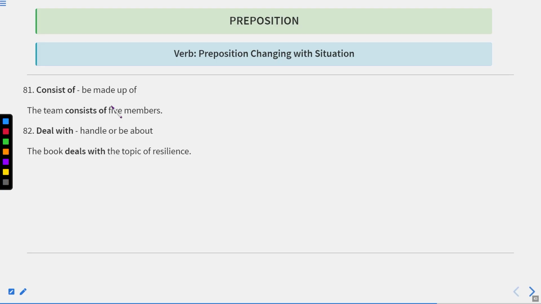Next one is consist of. That is, be made up of. The team consists of 5 members. And deal with, handle or be about. The book deals with the topic of resilience. Now let us move to the next one. Decide on or depend upon. Decide on means choose. They finally decided on a place to meet. Depend on means rely on. The outcome depends on your decision.